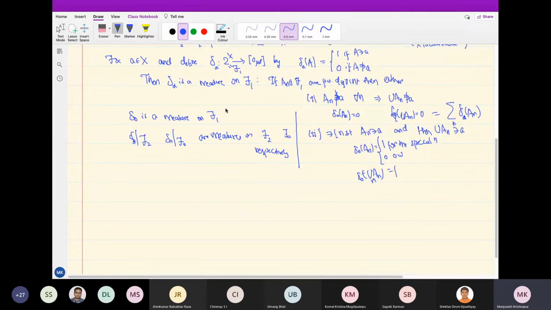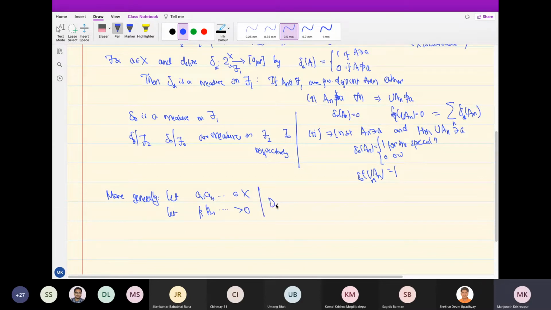But first, before going to another measure, let me give a generalization. Let A1, A2, and so on be points of X, a countable collection of points in X, and let P1, P2, and so on be strictly positive numbers.